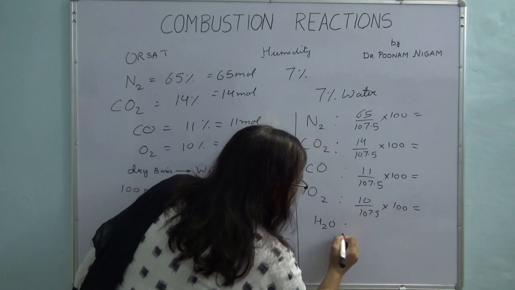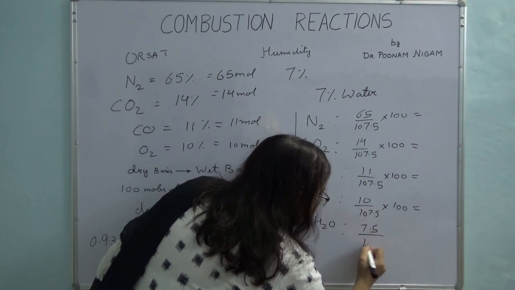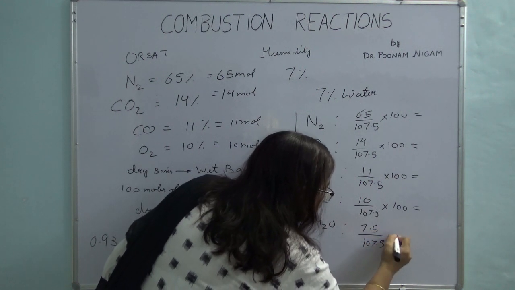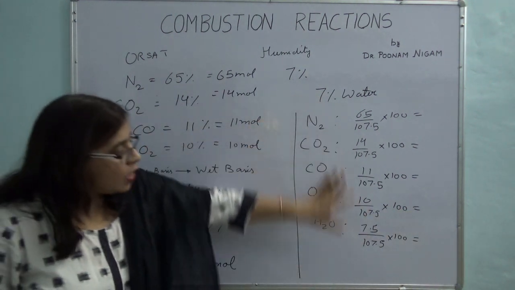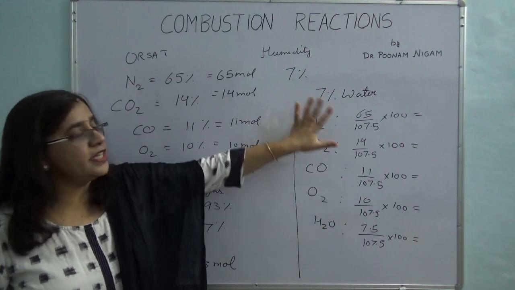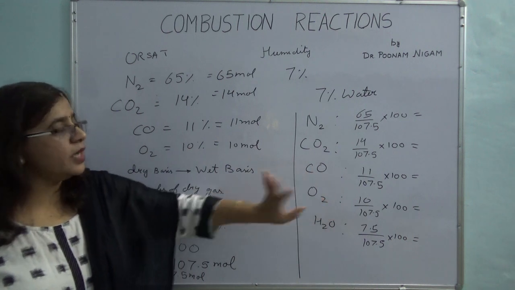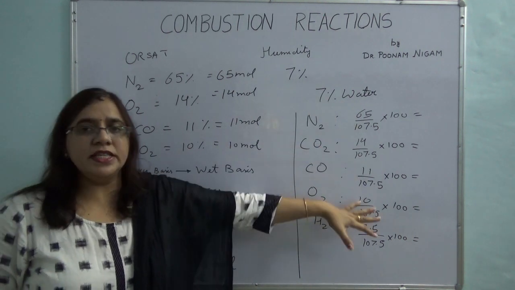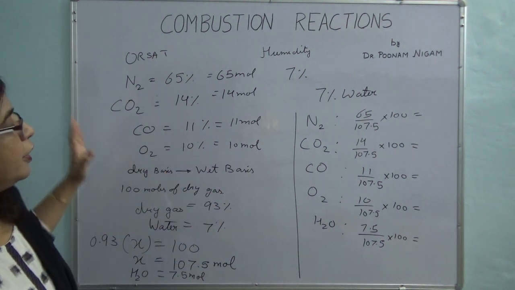And the remaining is water. Of course it will come out to be 7%, but you can do the calculation again and see whether you are right. Now you have calculated your mole percentage based on the wet basis, where your water is also included. You can do the calculations and see the summation comes out to be 100%. Fine. So this is very simple.